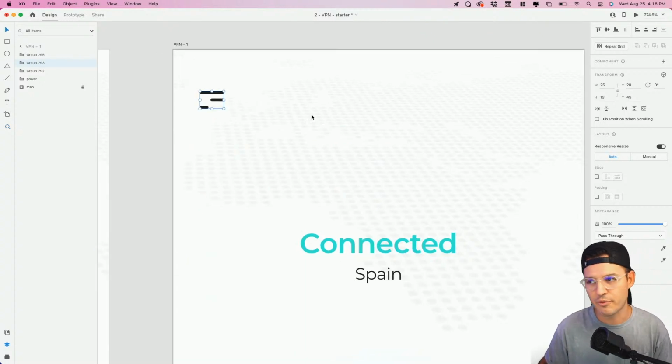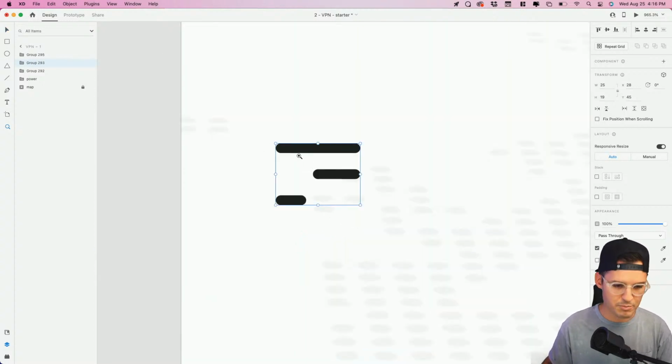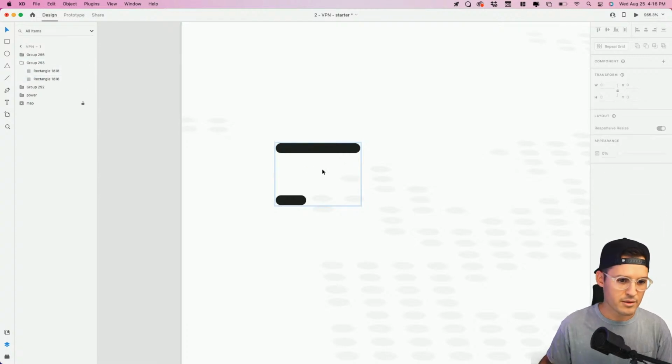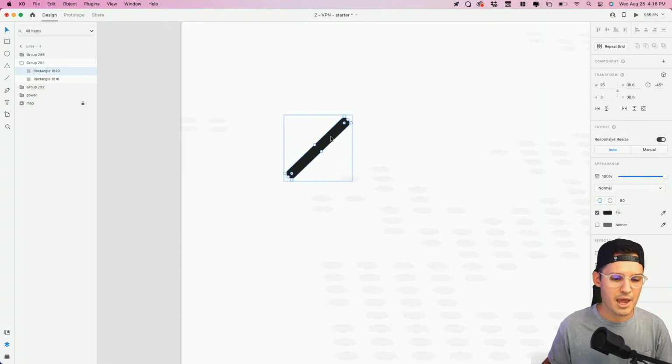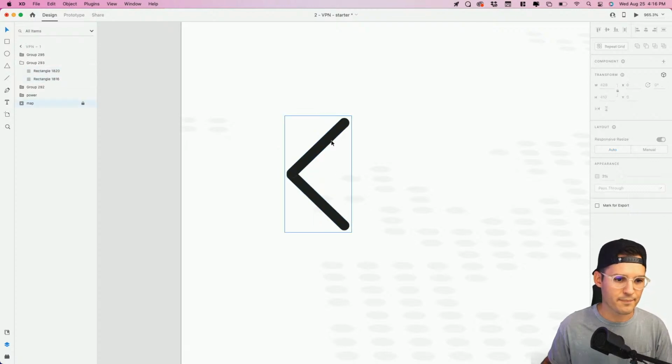All right, instead of searching for one and failing to find one, let's just build our own really quickly, shall we? Beautiful. And I'm just gonna hold down Shift and get some nice 45-degree angles as I kick that out. Copy and paste, and boom. Ooh, I used repeat grid instead of flip that thing around.